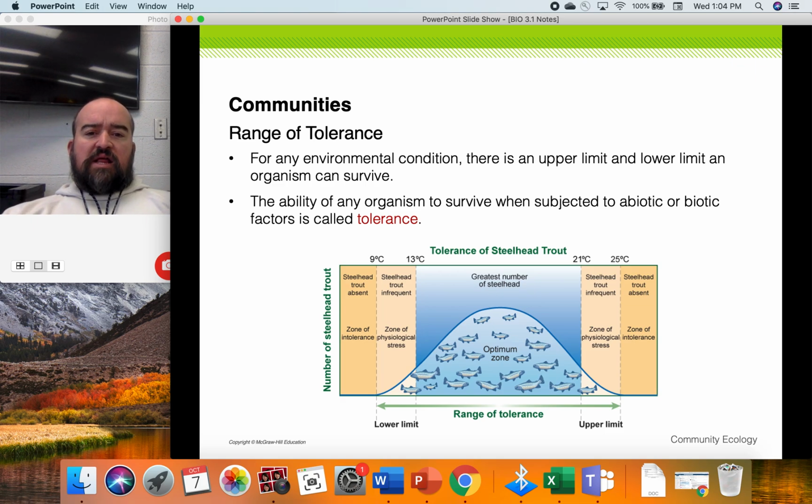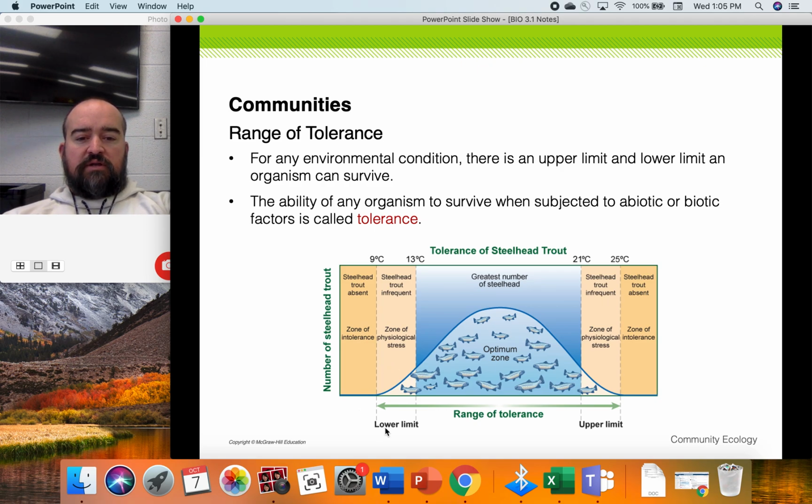All right, range of tolerance. For any environmental condition, there's an upper limit and a lower limit an organism can survive. In this graph, it's showing us steelhead trout, and it's talking about the temperature of the water. There's a certain temperature above which these things cannot survive, and that's their upper limit, and beyond that temperature is called a zone of intolerance. They can't tolerate that temperature.